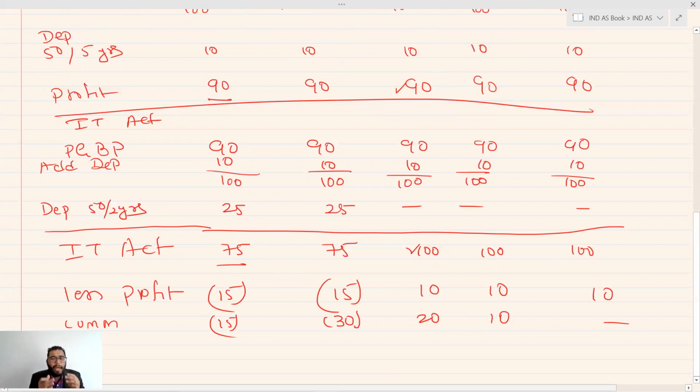This shows that the deduction which I took earlier in the Income Tax Act at the higher rate was of equal amount, for which the profit got increased at the later stage.